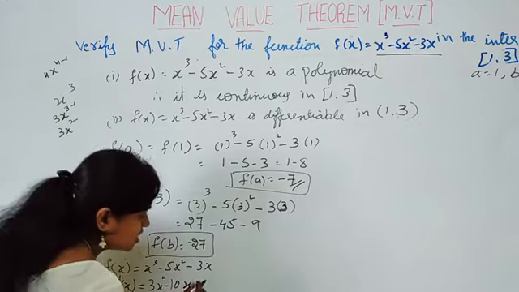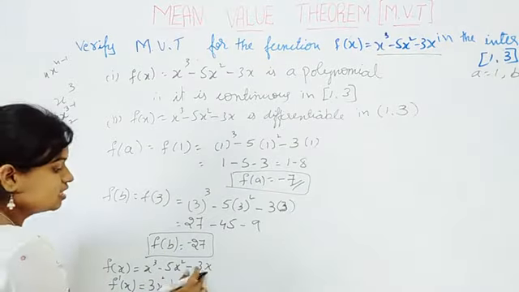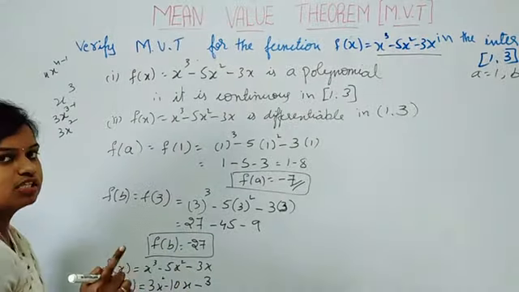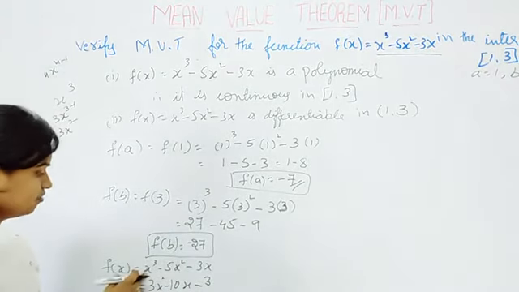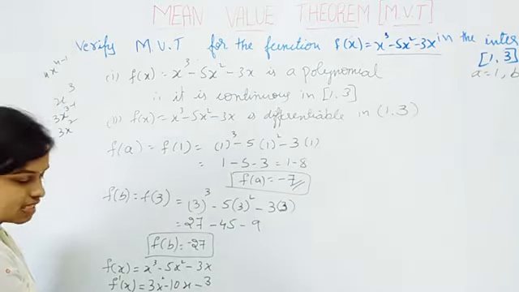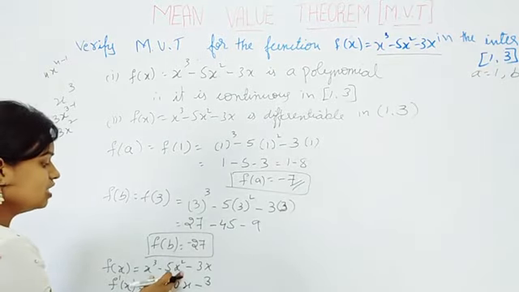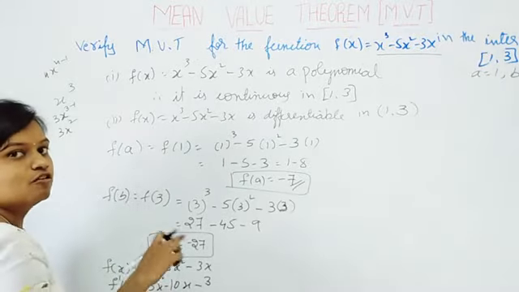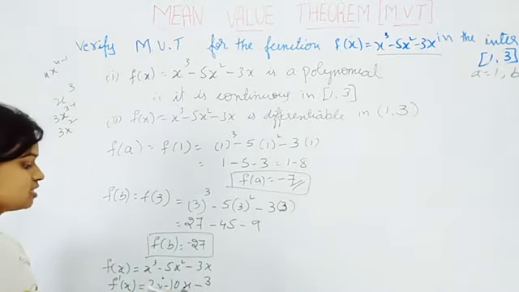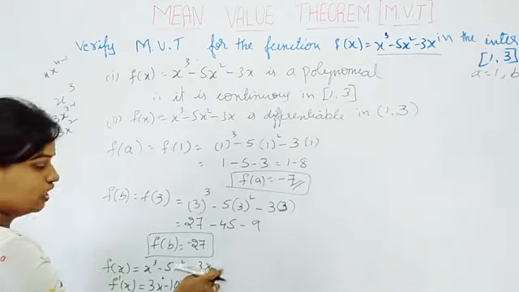10x minus differentiation of 3x, where 3 is a constant. Differentiation of x with respect to x is 1, so the remaining is 3. Differentiation of x cube is 3x square, minus differentiation of x square is 2x. But here we have 5 2s are 10x, minus differentiation of 3x is 3.